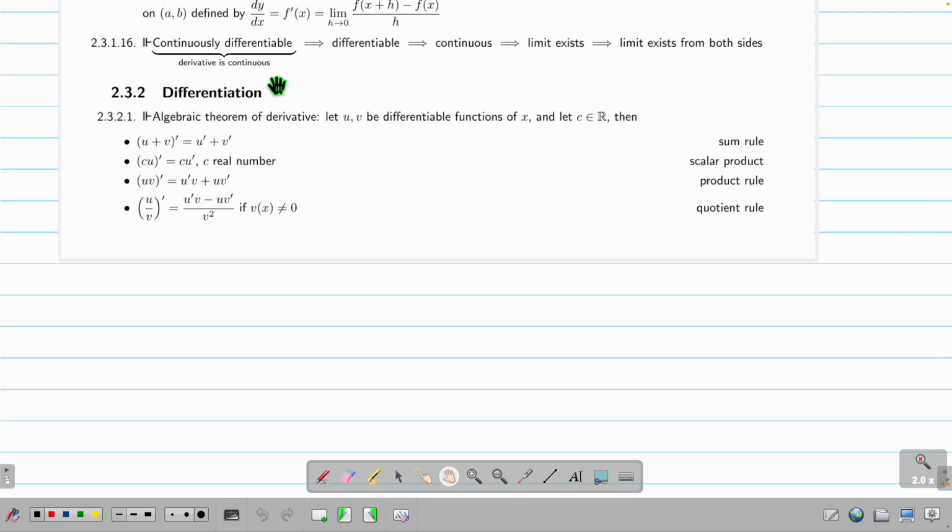Very important. If you have a function that is differentiable everywhere, you have something called continuously differentiable. All I just said is differentiable at one point. I didn't say differentiable everywhere. So if you are differentiable everywhere, of course you are differentiable at a particular point. And I just showed you previously, differentiability gives you continuity. And continuity is what? It's a limit, right? The limit of f at a is exactly f(a). So that means the limit exists. And if the limit exists, that means the limit from the left has to agree with the limit from the right. Now, this one small sentence looks very short. Behind it are 20 pages of stuff, which I can ask you in the exam.